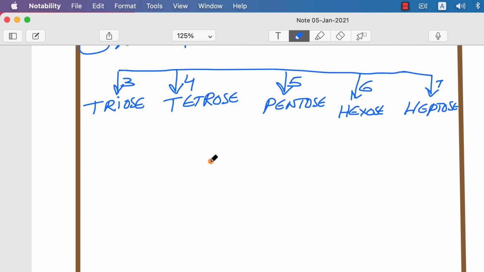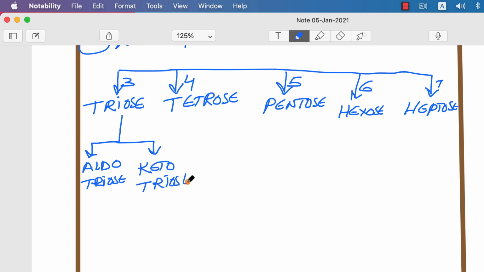First, we'll talk about the triose. We classify trioses as aldotriose and ketotriose.